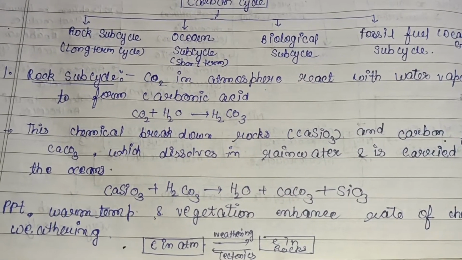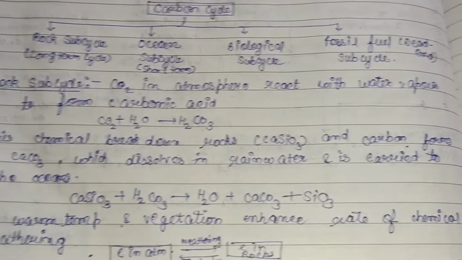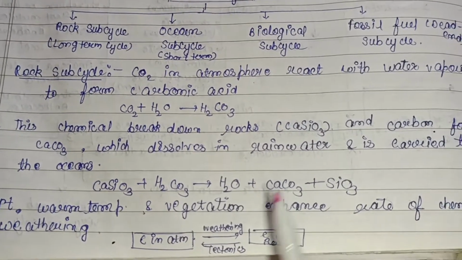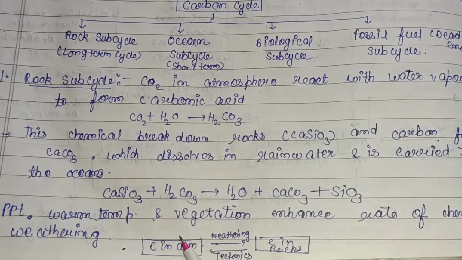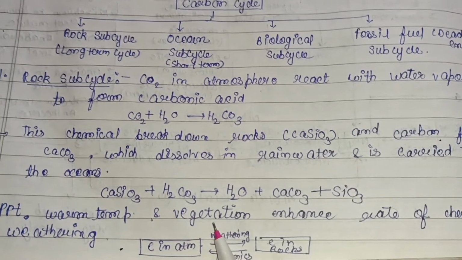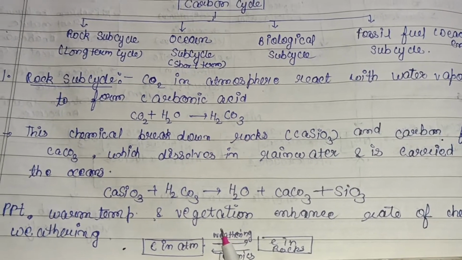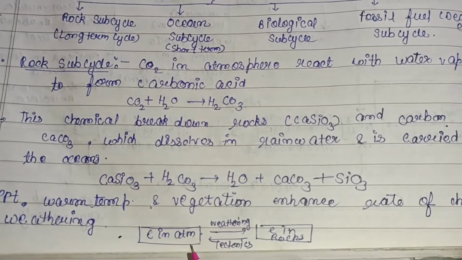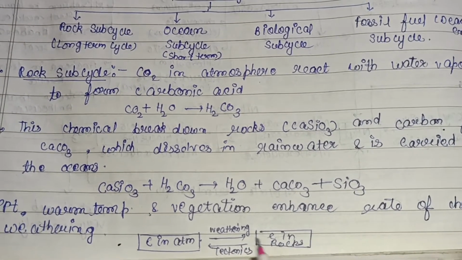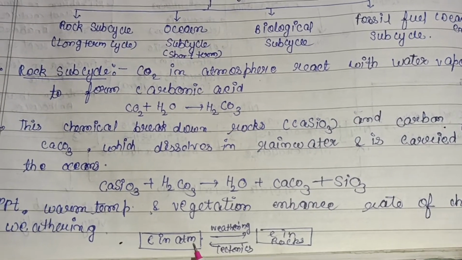Then precipitation, warm temperature and vegetation enhance the rate of chemical weathering of rocks. So whenever there is more precipitation, high temperature, or much vegetation on the rocks, the chances of weathering are high. So carbon in rocks, due to the action of weathering and also due to the process of tectonics, again gets converted into carbon in the atmosphere.